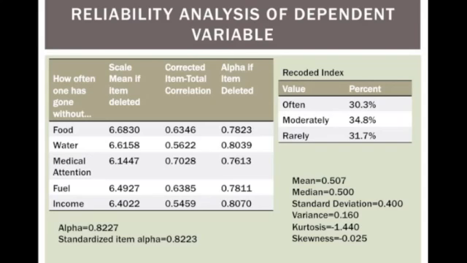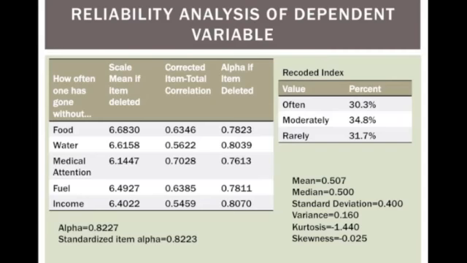The standard deviation is 0.4, meaning that there is some variation within the variable. The kurtosis is 1.44, which tells us that the data is somewhat peaked. This is acceptable since it is between -3 and 3. The skewness is 0.025, telling us that it is positively skewed. However, it is so close to 0 that we could say the values are almost evenly distributed on both sides of the mean. The median is at 0.5, meaning that the value of the middle case is the center of our data.